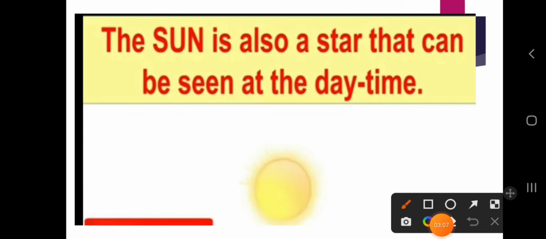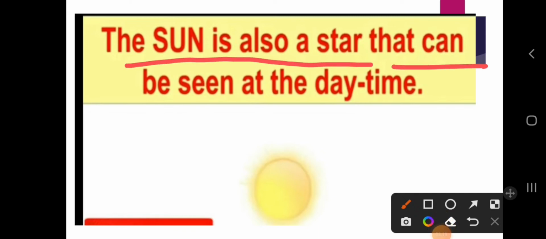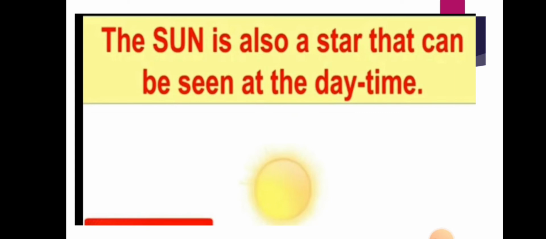Dear students, keep in your mind, don't think that the sun is a planet. The sun is a star, and it is the one star which we can see in the daytime.